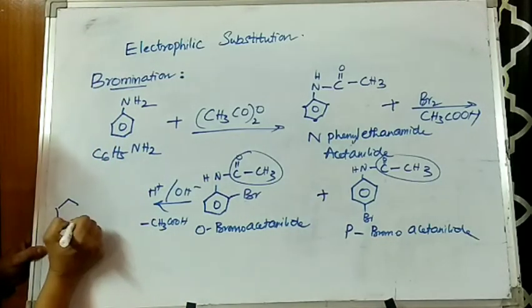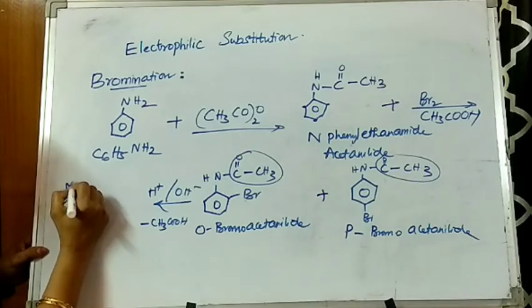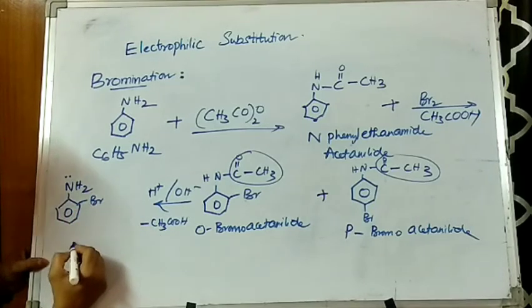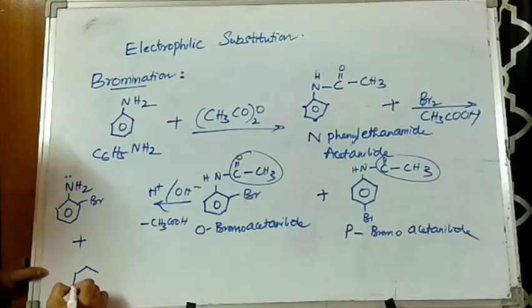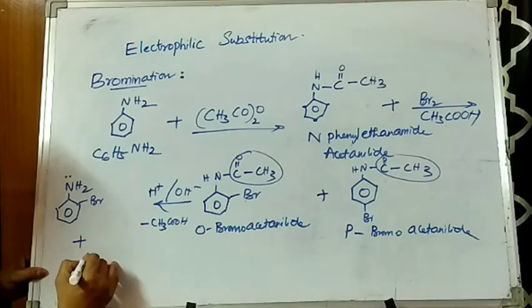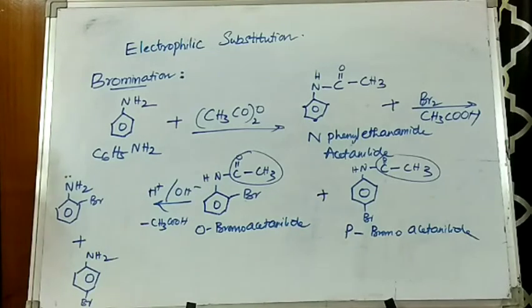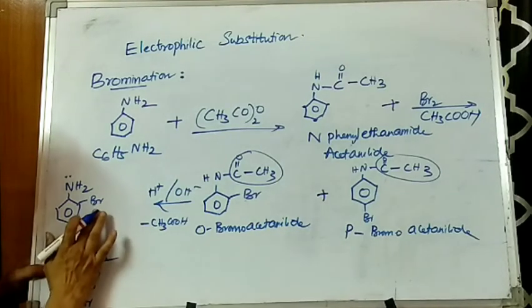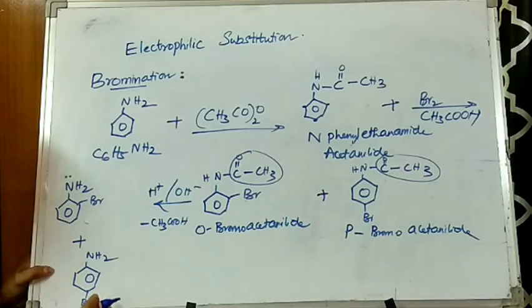Here NH2 as usual, and here bromine, plus NH2. We call this ortho-bromoaniline, and this is para-bromoaniline.